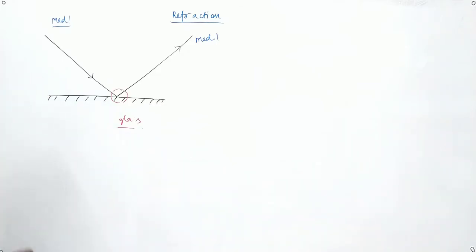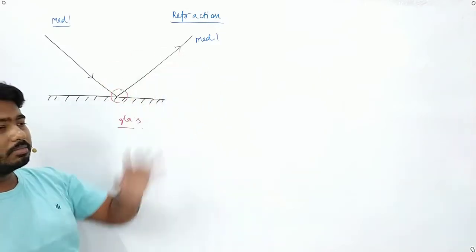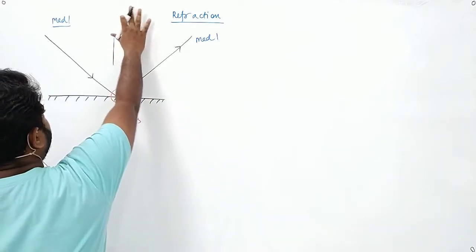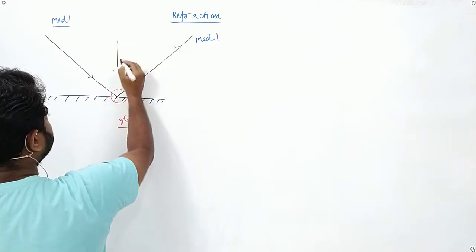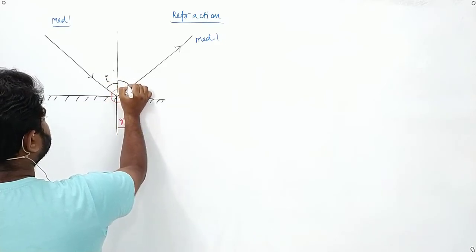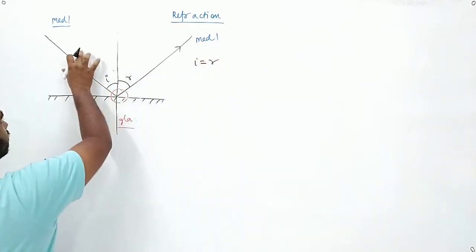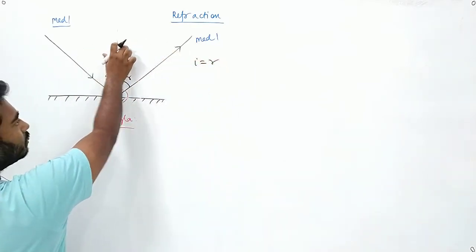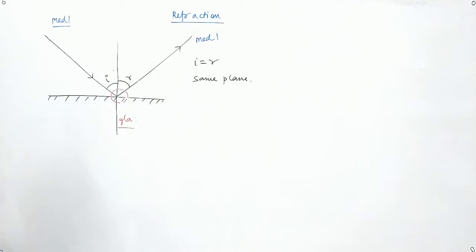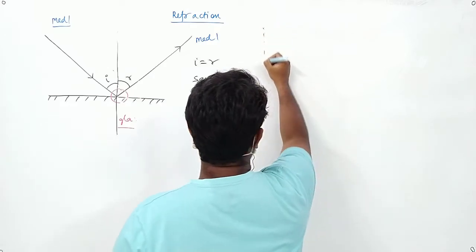Now what is happening is that when the light will not penetrate the glass, it will move back in the same medium. You know that you have done some rules and laws which say that the angle of incidence I must be equal to the angle of reflection R, and the incident ray, the reflected ray and the normal lie on the same plane. Okay, you have done up to this one. Next we will do what will happen in case of refraction.